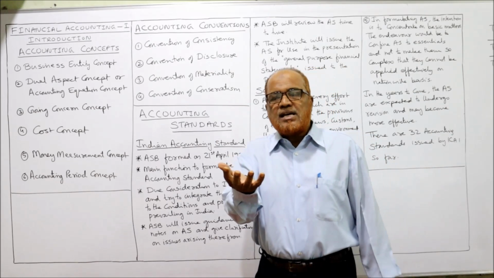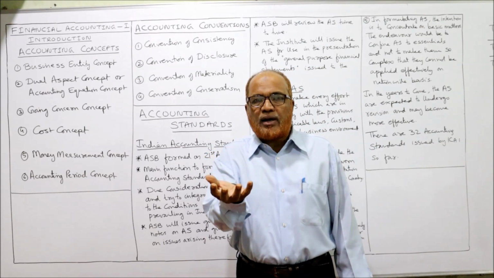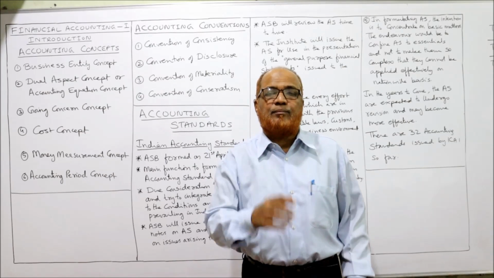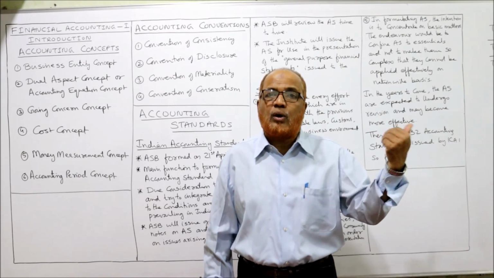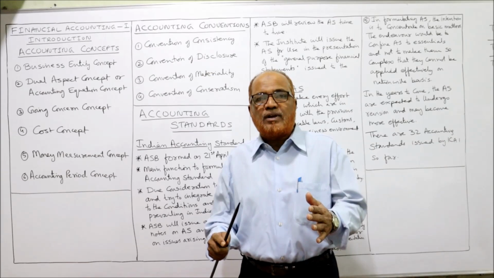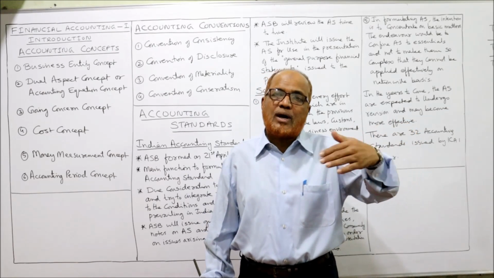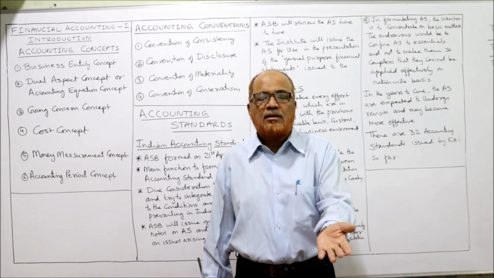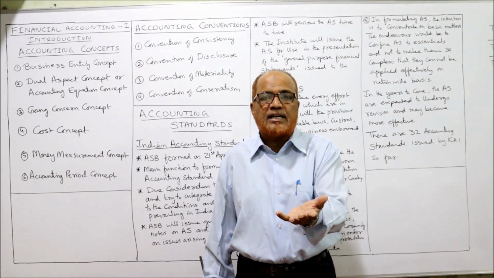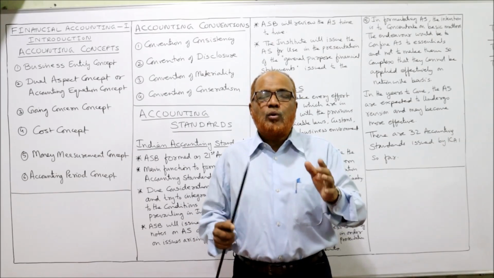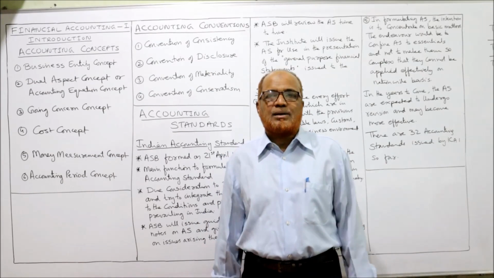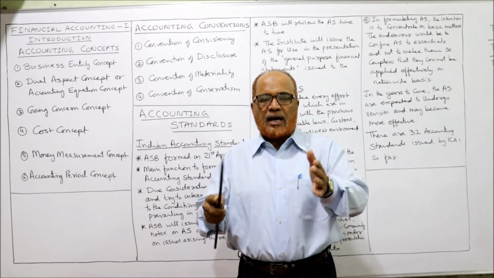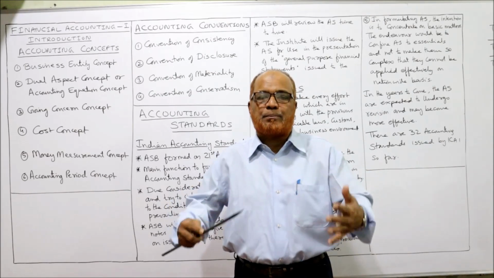That means the transactions in the business will be recorded from the point of view of the business as an entity, not from the point of view of the owner. Even the business will view the owner also as an outsider. He has simply invested the money in the business. So a business is a separate entity. If we do not follow this concept, then what will happen? The personal transactions of the owner and the business transactions will get mixed up.